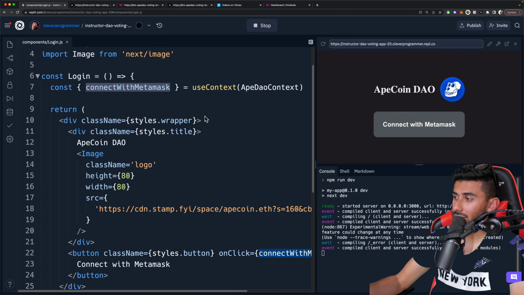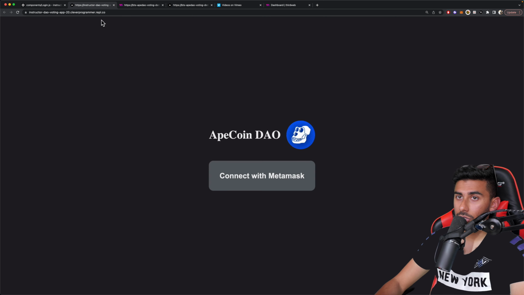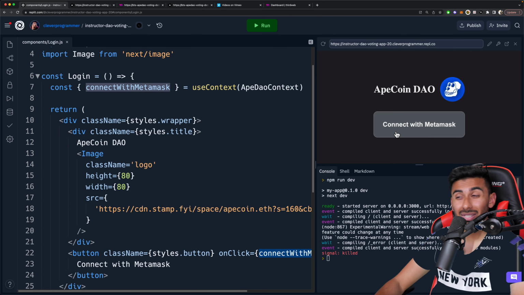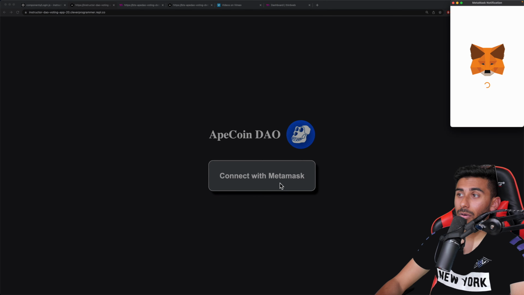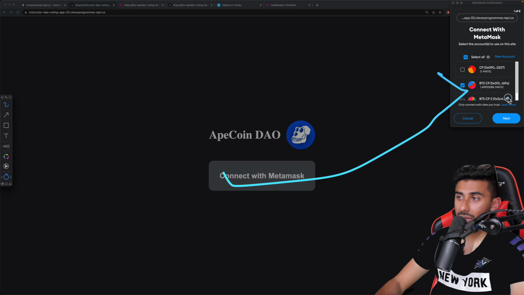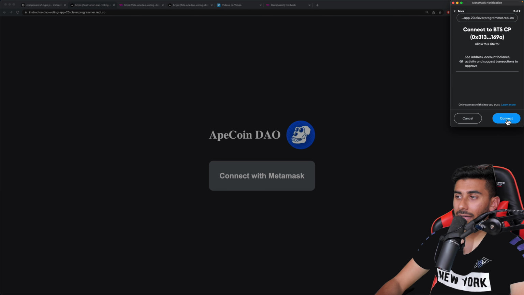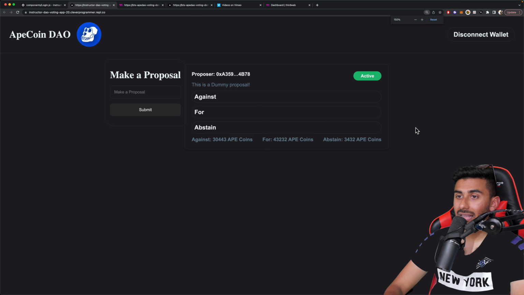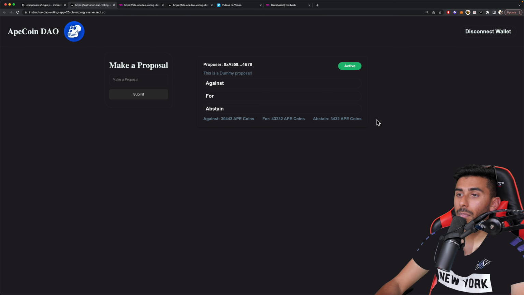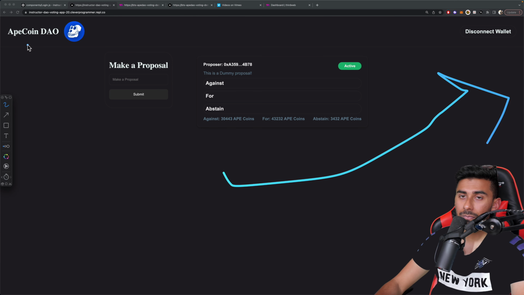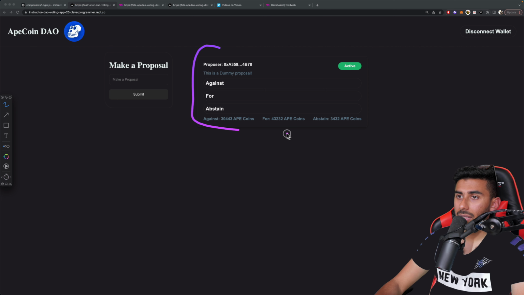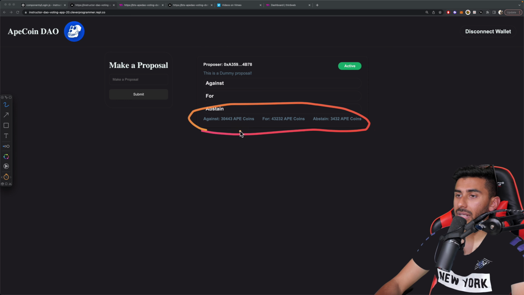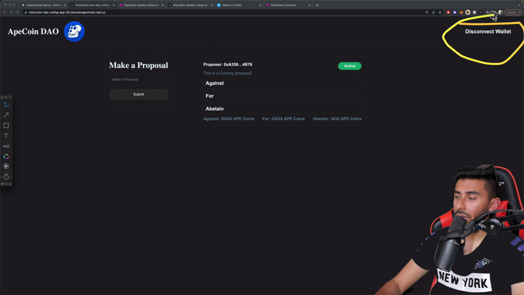All right. So now that we've connected the wallet with this connectWithMetamask that we added to our context.js, we should actually be able to go to the deployed version of the app. Make sure you don't do it in preview because that won't work. So go here. And now we should be able to hit connect with MetaMask and our MetaMask pop up should appear. Boom, right there. Let's click that and connect. Boom, look at that. It brings me straight to the home page of the website. And I can see ApeCoin DAO, make a proposal, and it's giving me whether it's against, for, or abstain, how much has been against, for, or abstained, and then a way to disconnect my wallet.